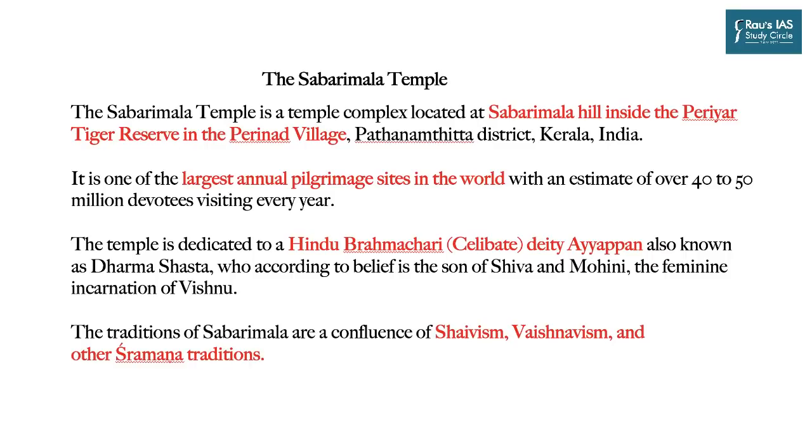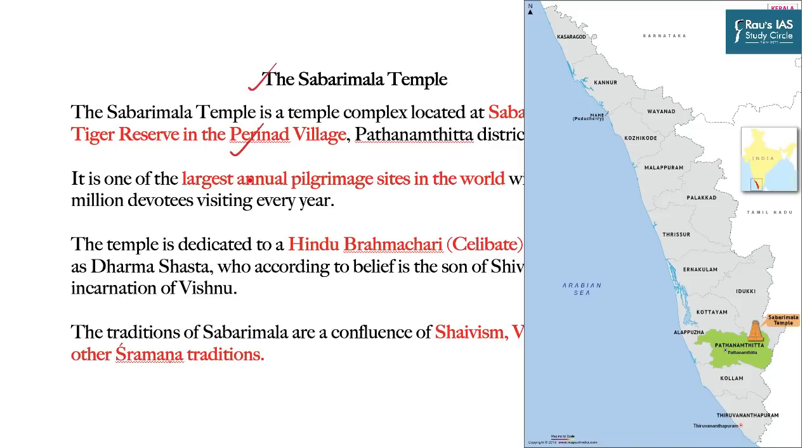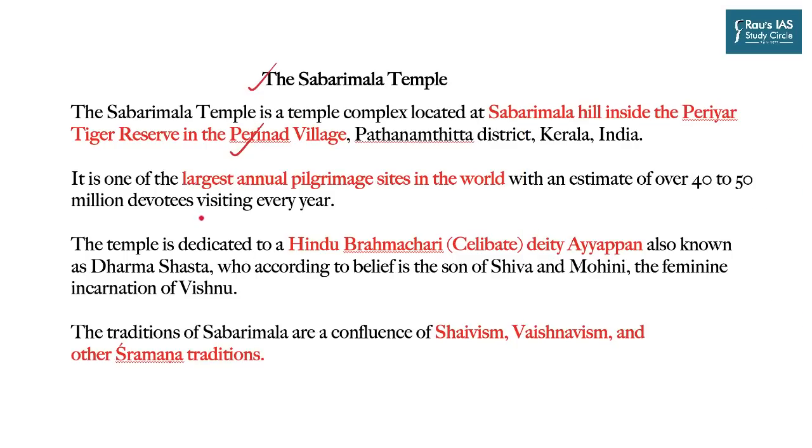on Saturday. Now Sabarimala temple has been in news for the last 4 to 5 years because of the entry of women into the temple. It is a temple complex located at Sabarimala hill inside the Periyar Tiger Reserve in Perinad village in Kerala. And it is important because it is one of the largest annual pilgrimage sites in the world, with an estimate of over 40 to 50 million devotees visiting every year.